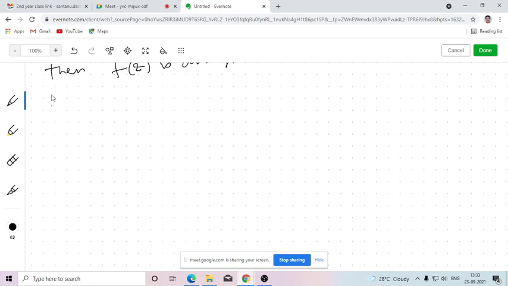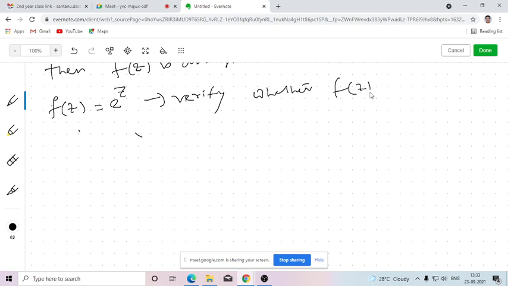So let us consider f(z) is a function that is defined as e to the power z. You know that in the previous example, whenever I discussed how to check whether a given function is analytic or not, we showed that this function is analytic. But here we will assume that we don't know whether this is analytic or not. So by this aforesaid theorem, we will be verifying whether this given function is analytic or not. We need to verify whether f(z) is analytic or not.